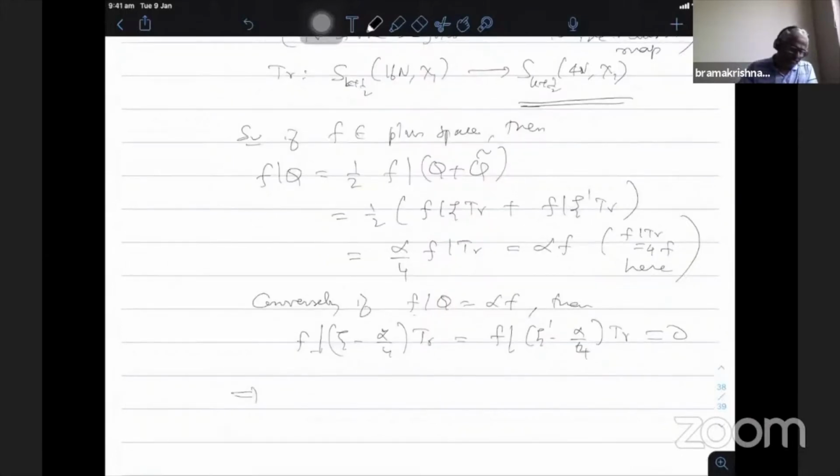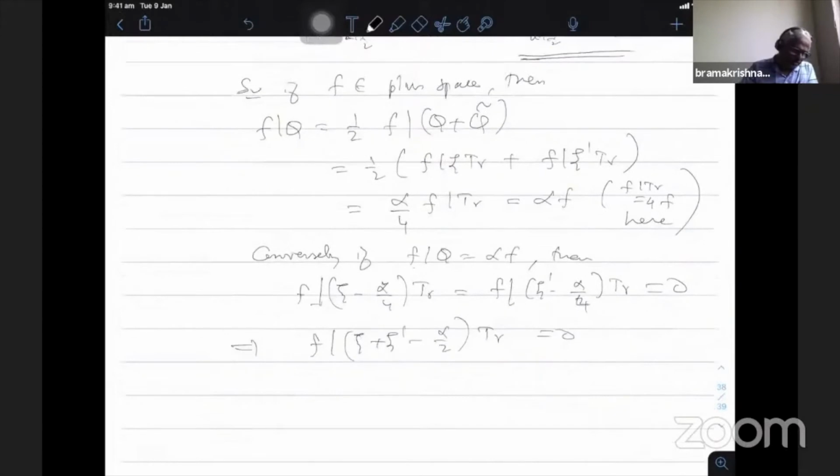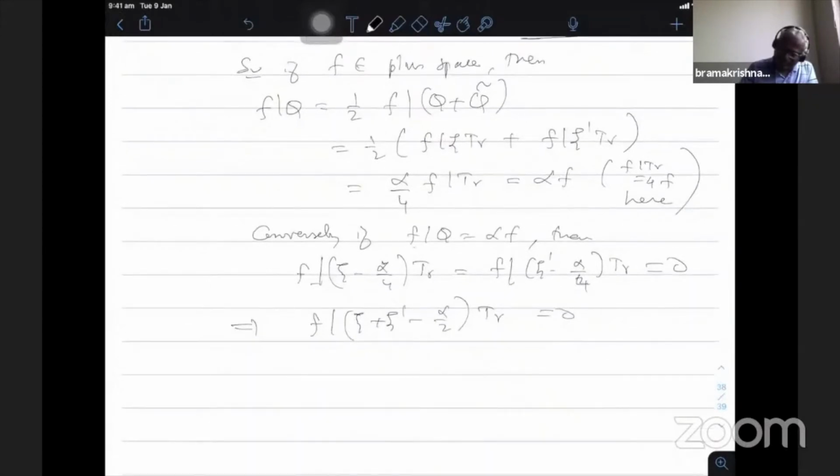Therefore, adding them, we get that f|(ψ plus ψ' minus alpha by 2) trace is 0. Now trace is the adjoint of the inclusion map. We know that ψ and ψ' take forms of level 4N to level 16N. Therefore this operation takes the form to level 16N.